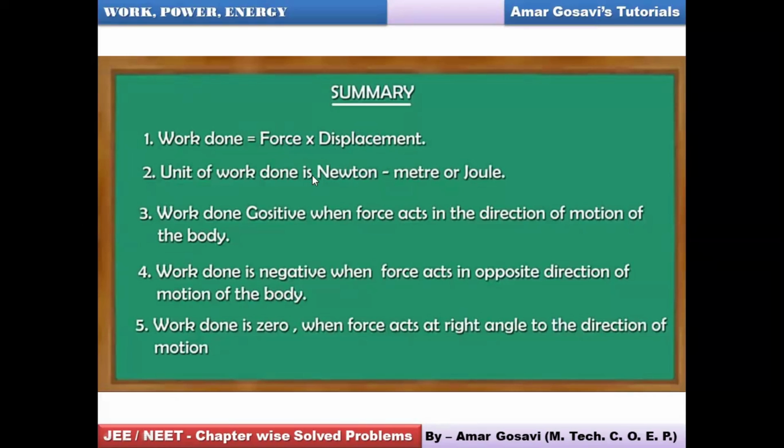Obviously the unit will be Newton meter, or you also call it Joule. Work done is positive when the force acts in the direction of motion. It's negative when the force acts opposite to the direction of motion. And it is zero when the force acts at right angles. Very, very important summary. Make a note of it.